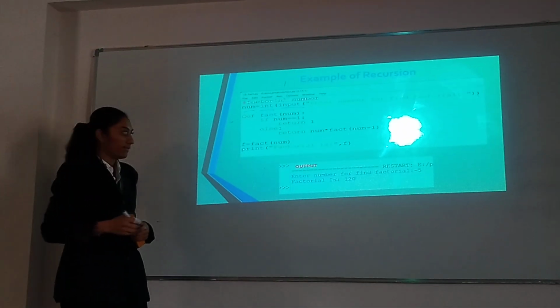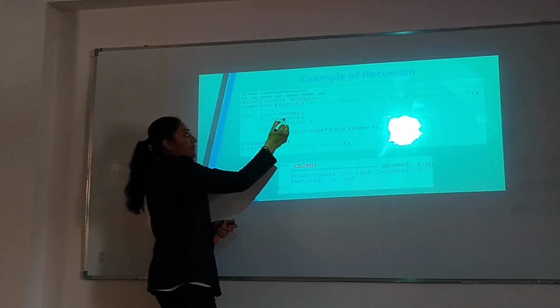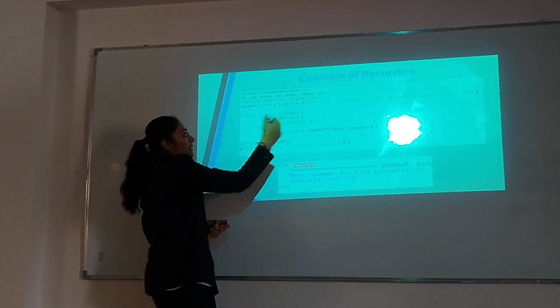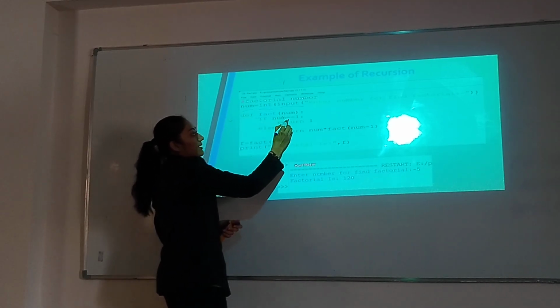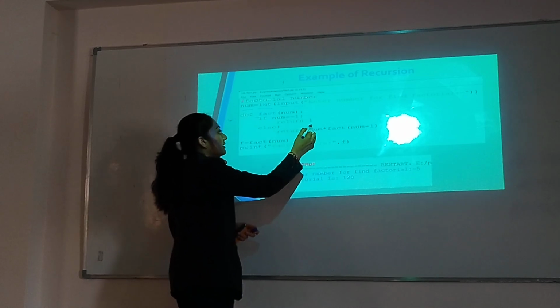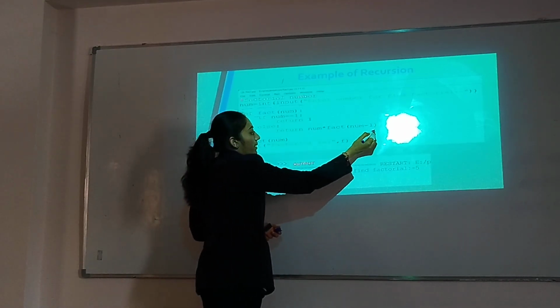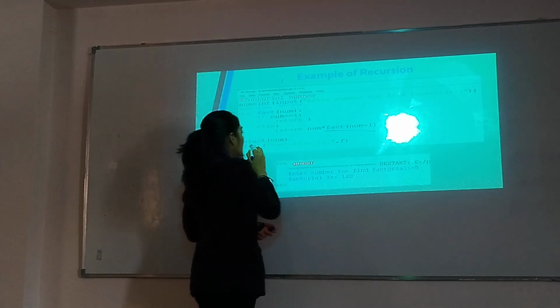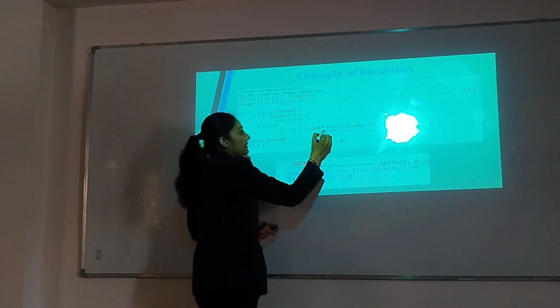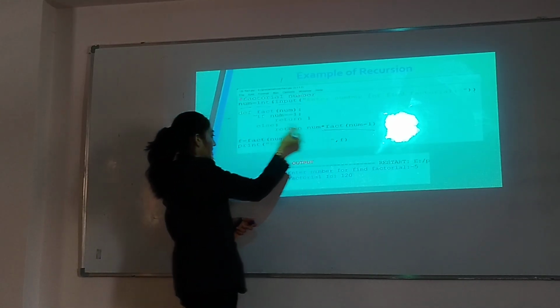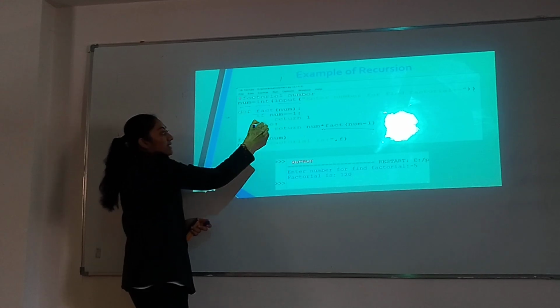Then create a function. The function name is fact and pass one parameter, num. Then check the condition: if num equals 1, then return 1. Else return num into fact of num minus 1. It's called recursion. When this function is called, it automatically calls itself. Then print the message that this function has written.